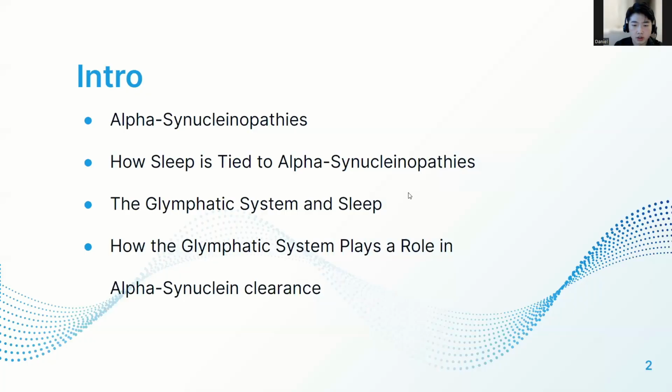In this presentation, we will be going over the characteristics of alpha-synucleinopathies and then discuss the relationship between sleep and this group of diseases. Then we will go over how the glymphatic system is related to sleep and alpha-synuclein clearance.